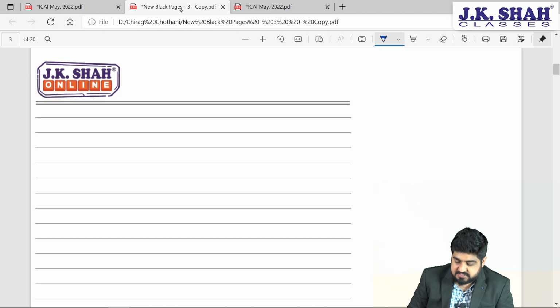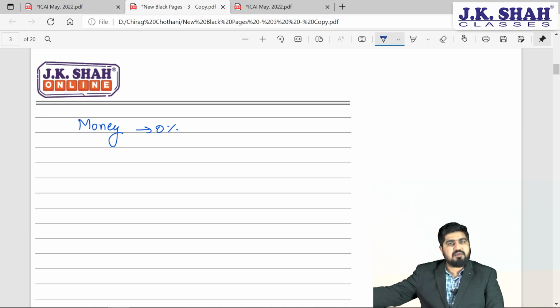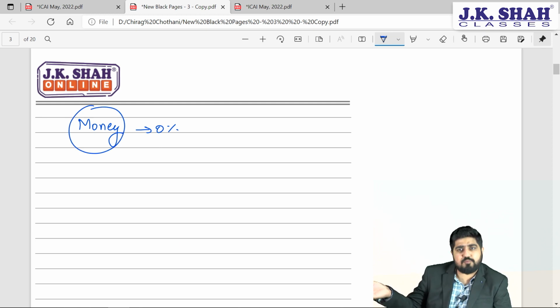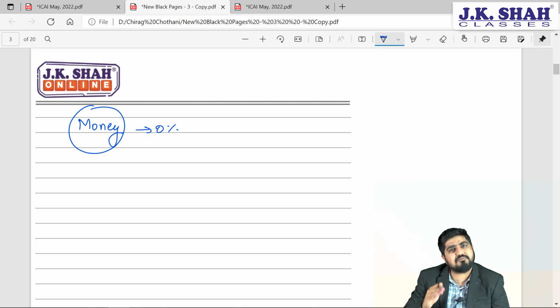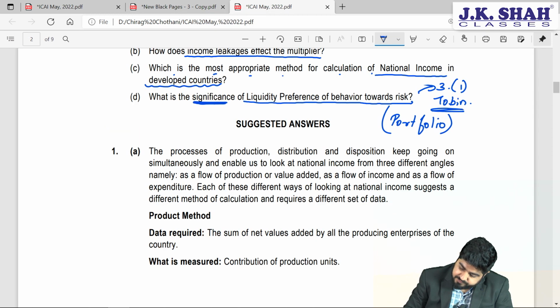What do you mean by this? See this. If you are holding money, that is liquid cash, how much interest do you get? 0%. But still it is better than a negative interest rate, isn't it? So if an alternative earning asset is giving you a negative interest rate, you will not invest, you will still hold money in liquid form, right? But if you are getting a better opportunity, invest. Demand for money will come down because you have invested the amount, right?